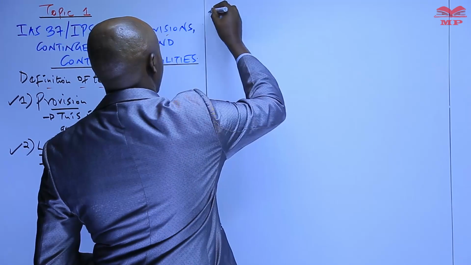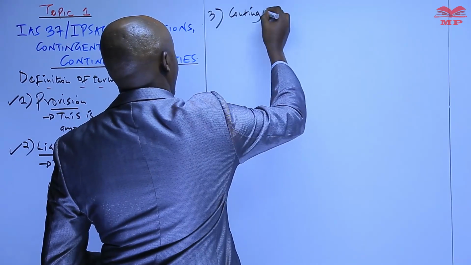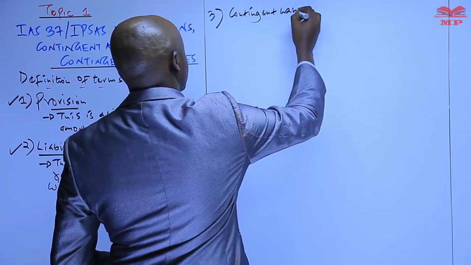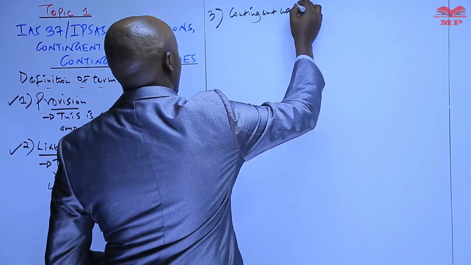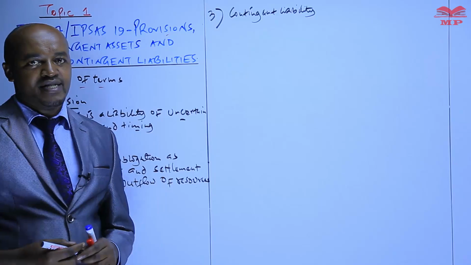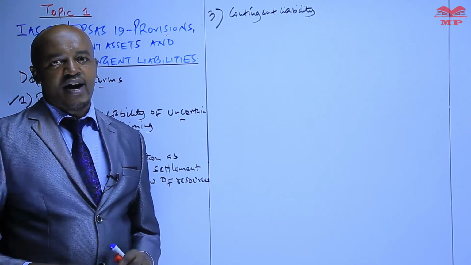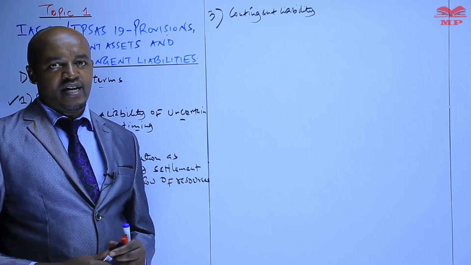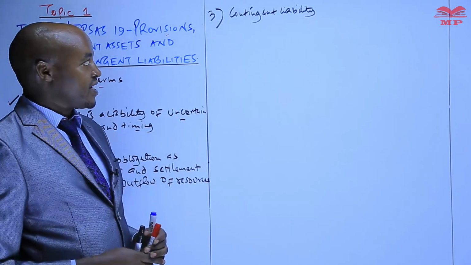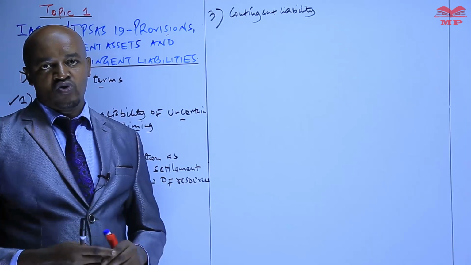The other term we need to define here is a contingent liability. When we talk about a contingent liability, on the other hand, we say that this is a possible liability which may arise in the future, and the occurrence of such a liability is not within the control of the entity.